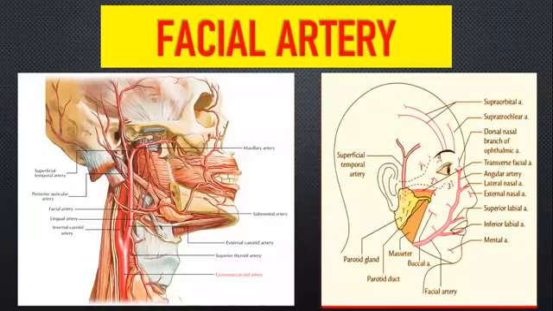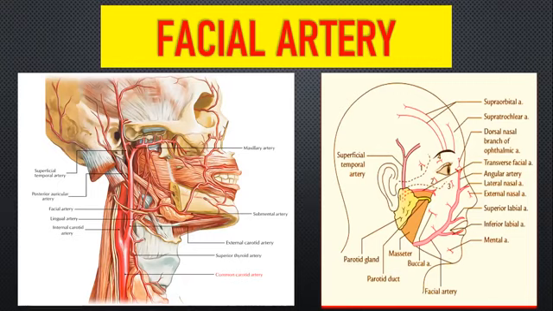If you take, this is your common carotid, external carotid artery, internal carotid artery. This particular arrow is your facial artery. How will you begin with the facial artery? The first heading will be origin. It is a branch of the external carotid artery originating above the tip of the greater cornu of hyoid bone.